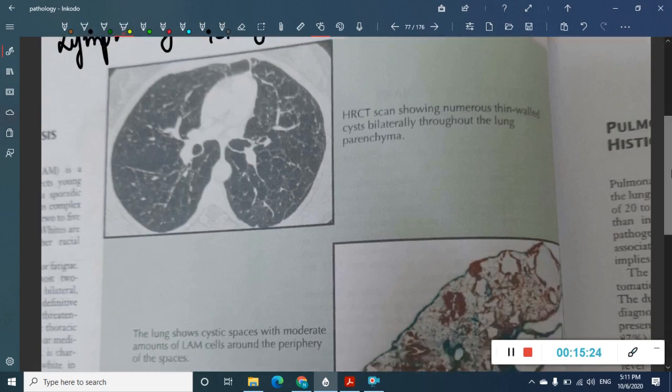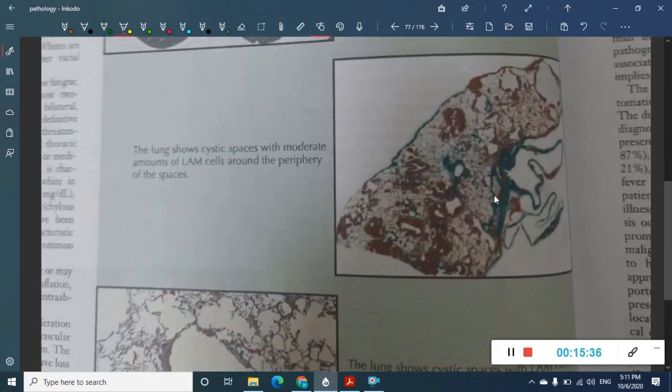Here, in HRCT, obviously it's an interstitial lung disease. So you see similar ground glass opacities and everything, and you see thin walled cysts also. But this is characteristic. Okay, here you have LAM cells seen in the periphery of the spaces. See, these are the cystic spaces which you are seeing here. And in the periphery of the cystic spaces, you can see these colored cells, and these cells are LAM cells.